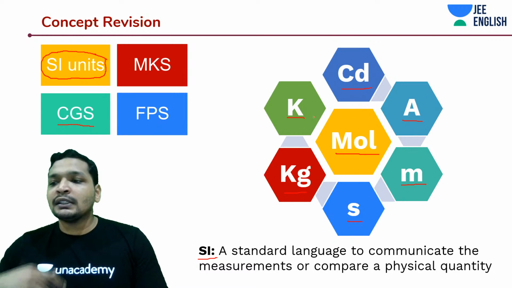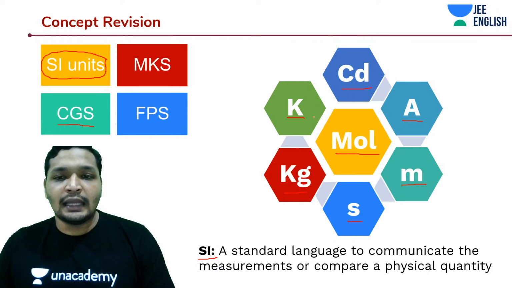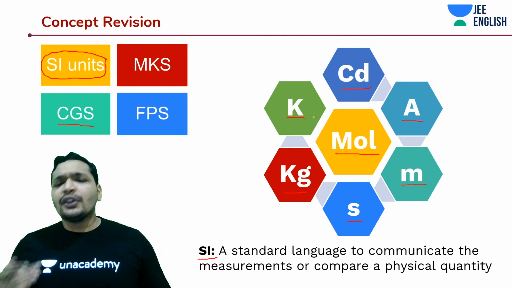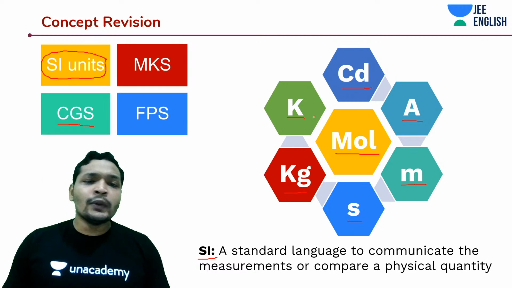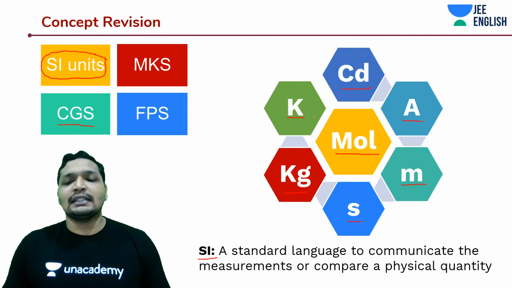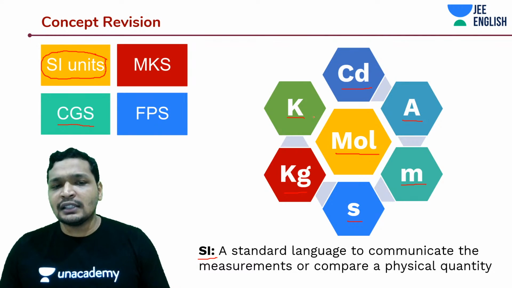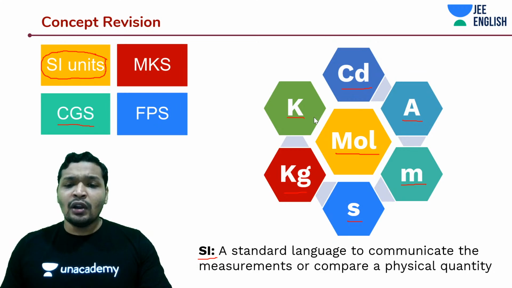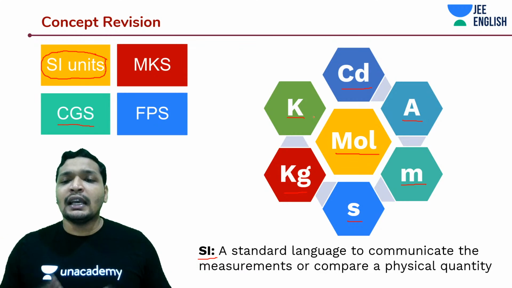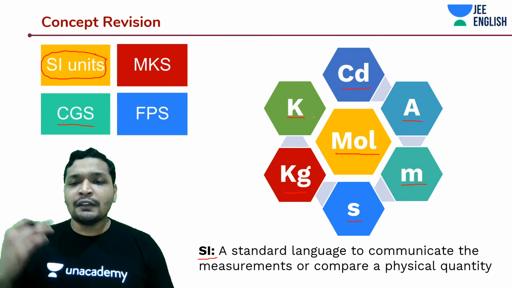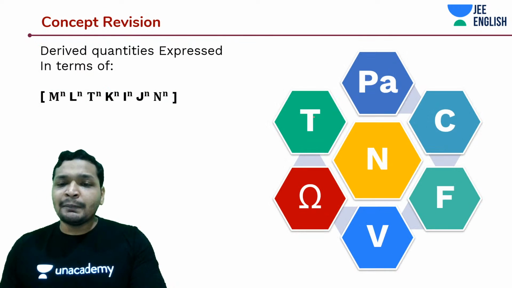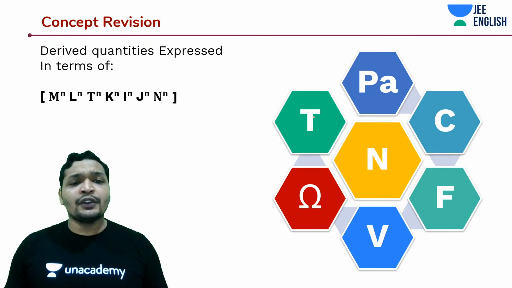So you need to remember these SI units and these 7 physical quantities. And based on this, using the formulas that you remember, you will be doing your dimensional analysis. All right, students, that is all your dimensional analysis is all about. You need to remember the SI units, you need to remember the fundamental quantities, and you need to remember a few formulas. And that being said, what are derived quantities?